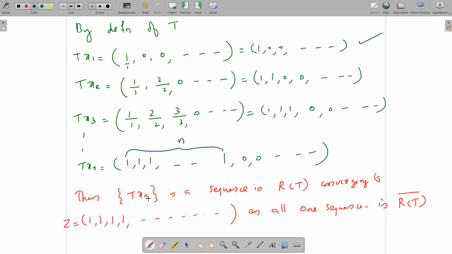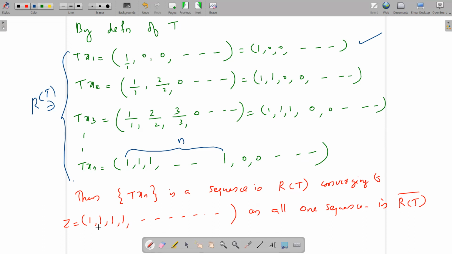So this sequence Txn is a sequence in the range of T. All these elements, which are images of these points of L infinity under T, belong to the range of T. And by the very nature of the sequence, it converges to the point (1, 1, 1, 1, 1, etc.), all terms equal to 1.